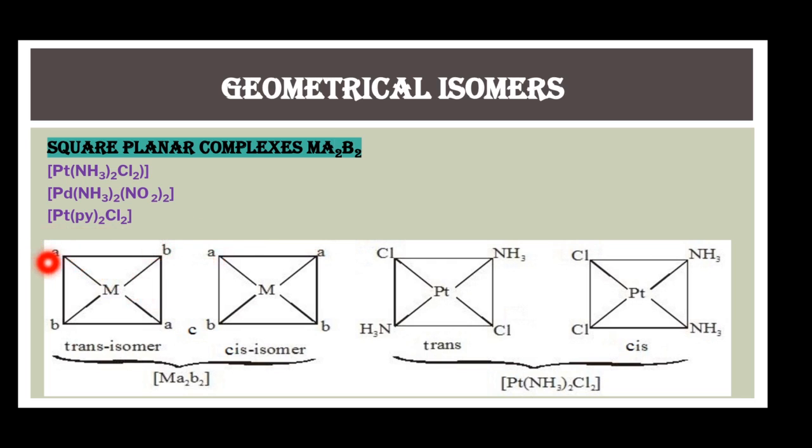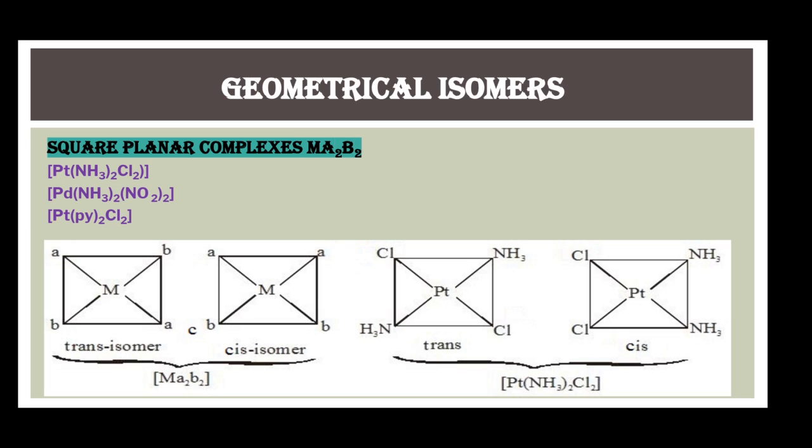Like here in this first type, two same-type ligands are present opposite to each other. Then the isomer is called the trans isomer. When the same types of ligands or groups are present adjacent to each other, the isomer is known as the cis isomer. The example of the platinum complex is given here.